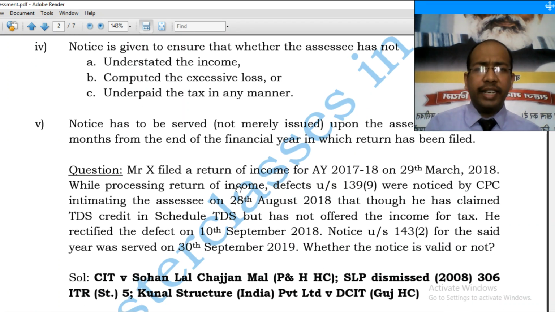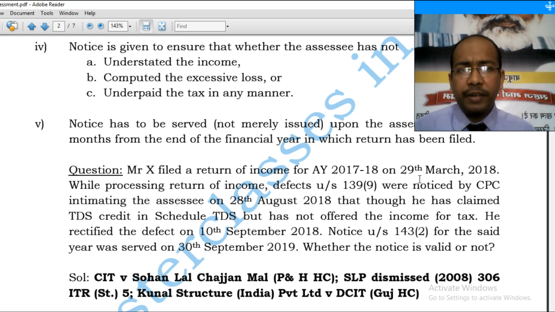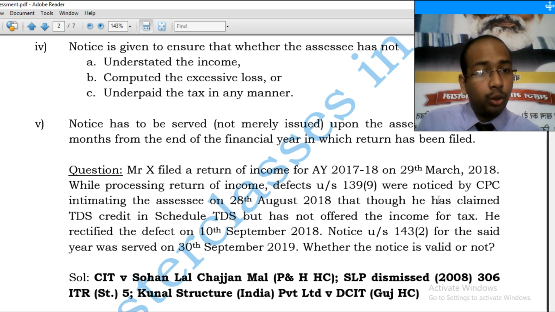X Limited filed a return of income for AY 1718 on 29th March 2018. While processing the return of income, defects under section 139(9) were noticed by CPC, intimating the assessee on 28th August 2018 that though he has claimed TDS credit, he has not offered the income for tax.